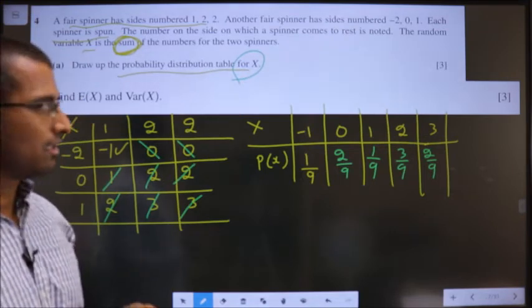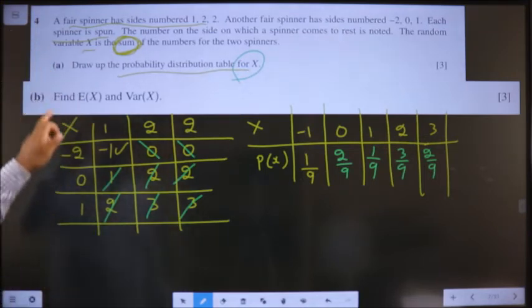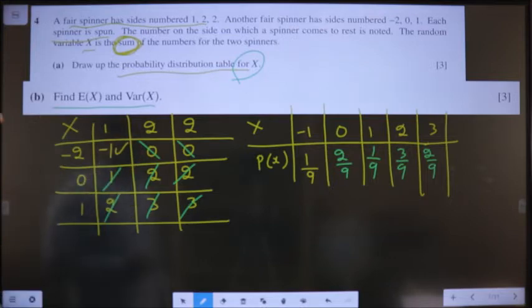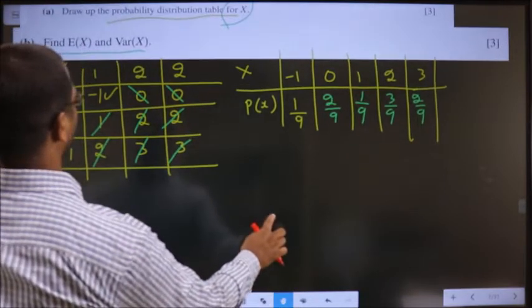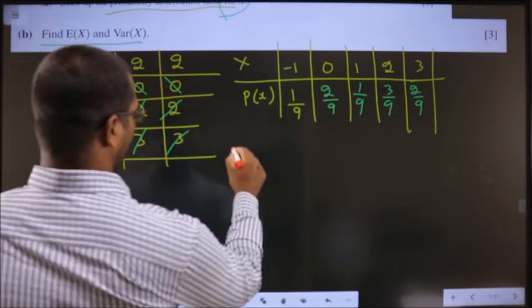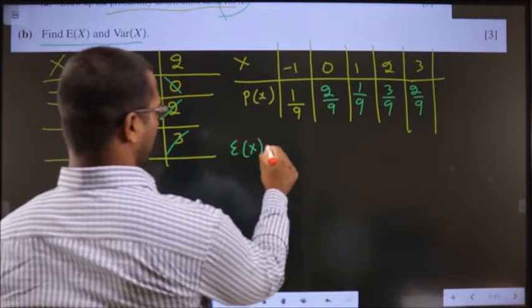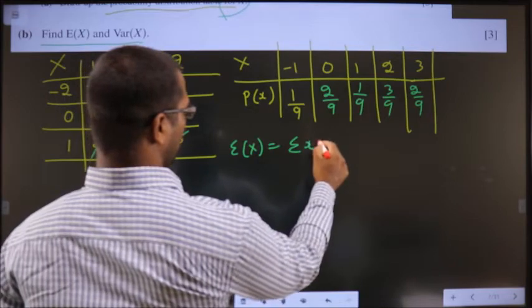Clear? Next one. Find E of x and variance of x. What is E of x formula? E of x is equal to sum of x into p.